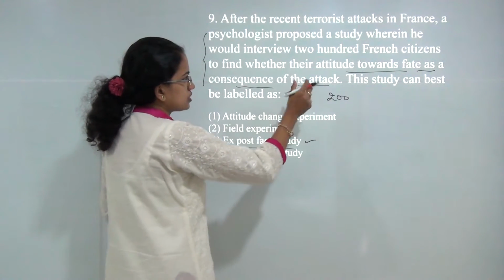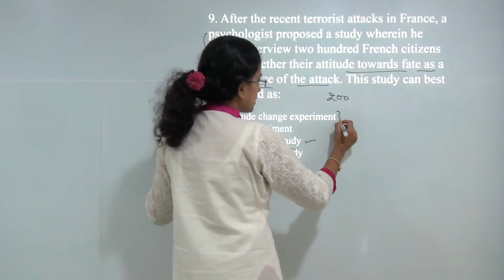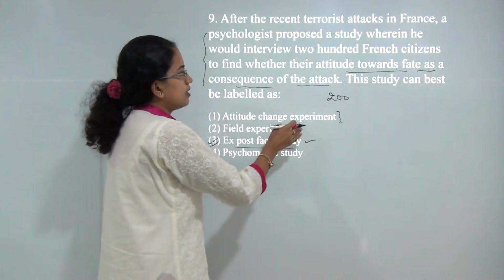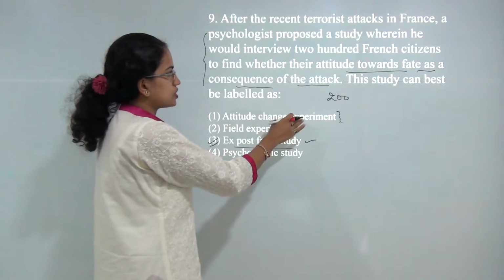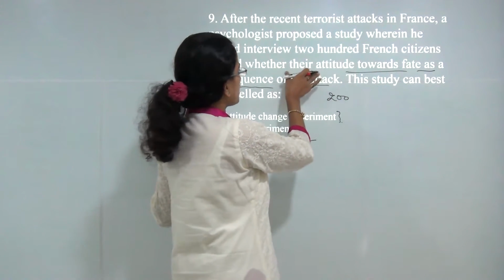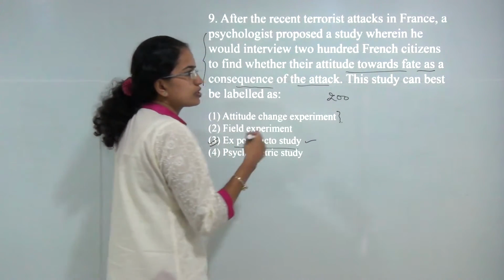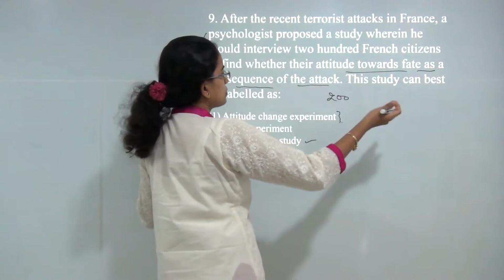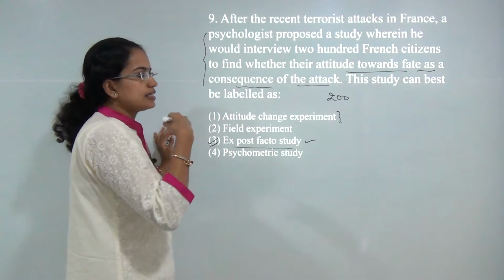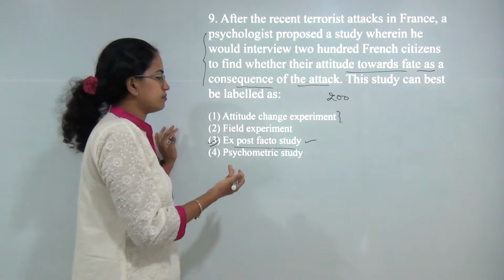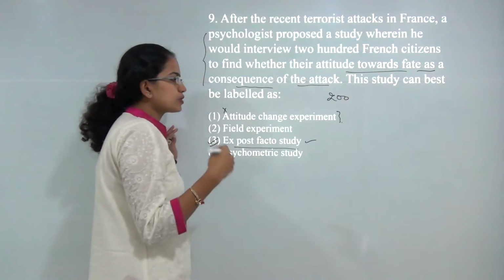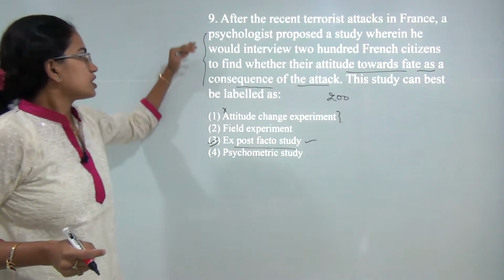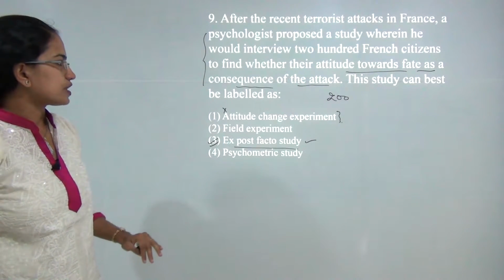Now most of the students got confused here with the experimental, attitude change experiment choice, but this won't be the correct option. The reason being, here they are not talking about the change in the attitude, but they are just finding out one's attitude towards fate as a result of the attacks that have taken place. So it's not talking about the changes that have taken place in the attitude. So the correct answer here would be ex post facto study.